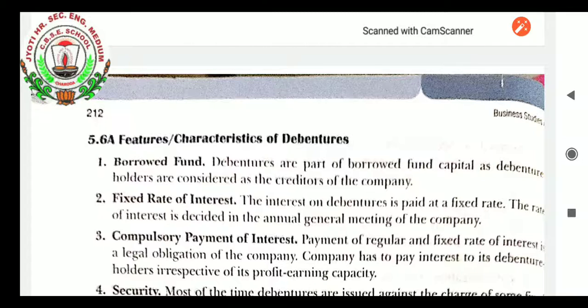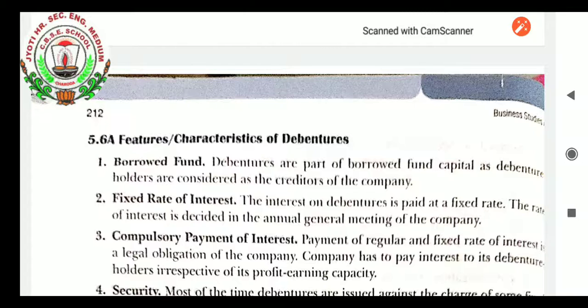Those persons who are purchasing the debentures of the company are known as debenture holders. They are treated as the creditors of the company. As creditors, they are not considered owners of the company. They just give money to the company for a specific period of time, and they get in return a fixed rate of interest, which is compulsory for the company to pay. That is known as the debenture, what we learned.